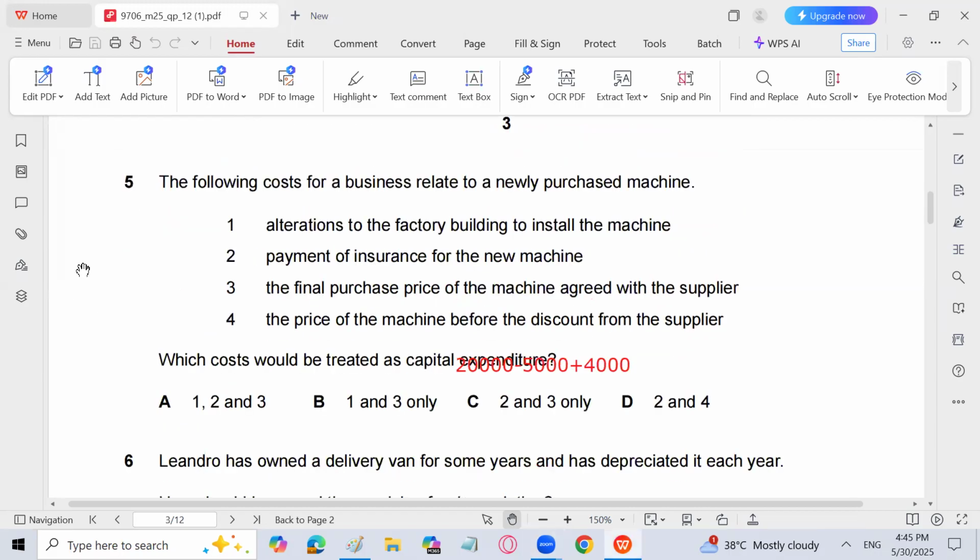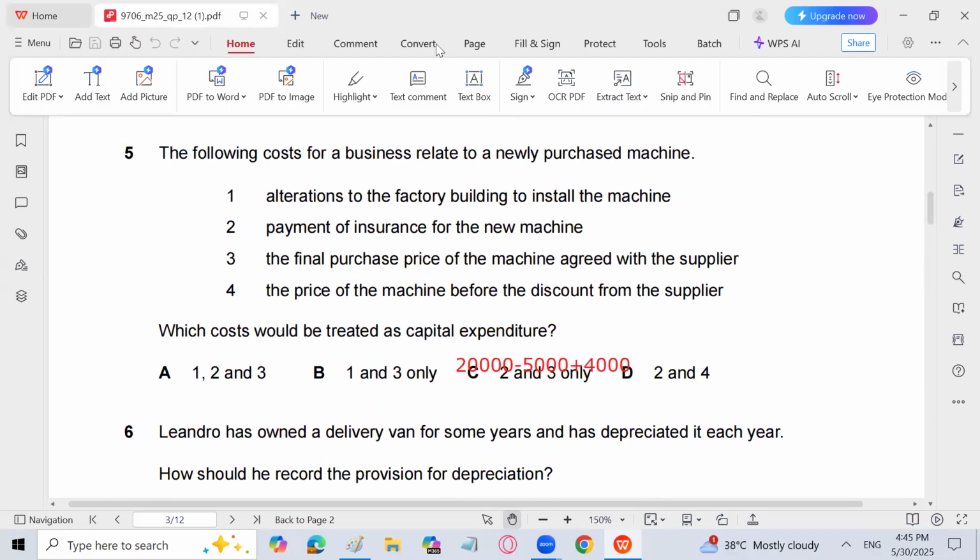19,000. The following costs for a business led to a newly purchased machine: alteration to the factory building to install the machine, payment of insurance for the new machine, the final purchase price of the machine agreed with the supplier, the price of the machine before the discount from the supplier. Which cost will be treated as capital expenditure? So out of them, which cost is going to be treated as capital expenditure?